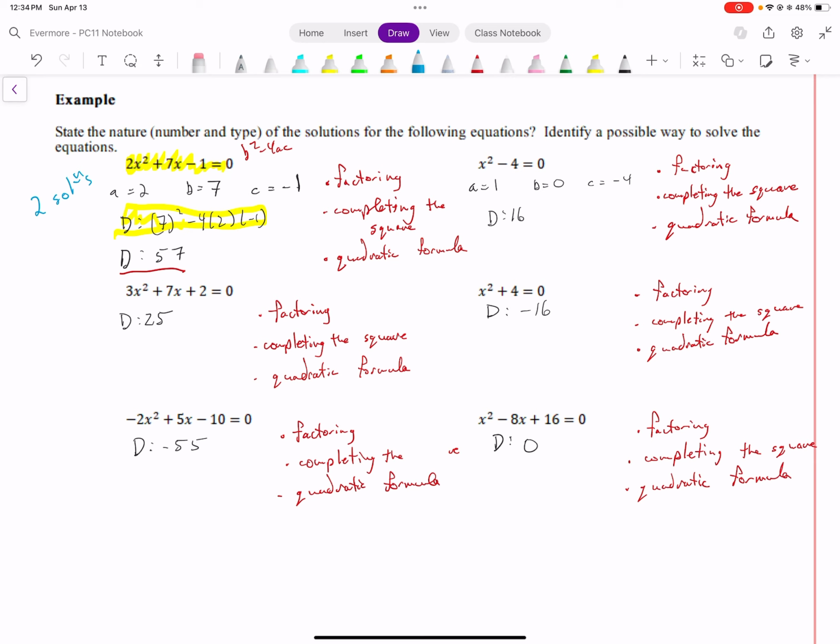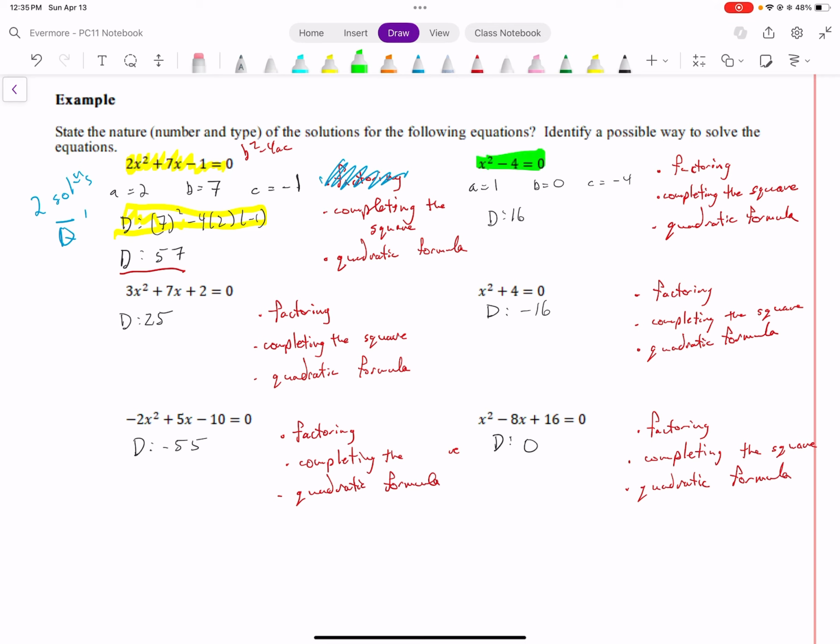Is 57 a perfect square? No. So you can't factor it. So the solutions are going to be irrational. So I have two irrational solutions. For this one question, I thought I could factor it, or complete the square, or use the quadratic formula. Well, factoring is off the table. So there's only really two ways that I could solve this equation. Let's go on to this next one.